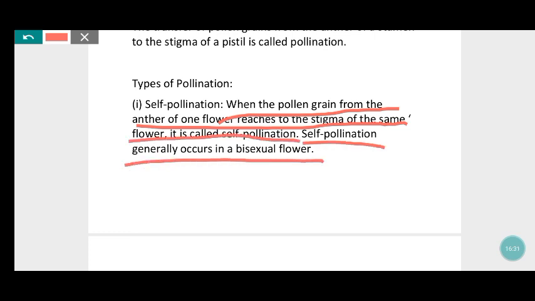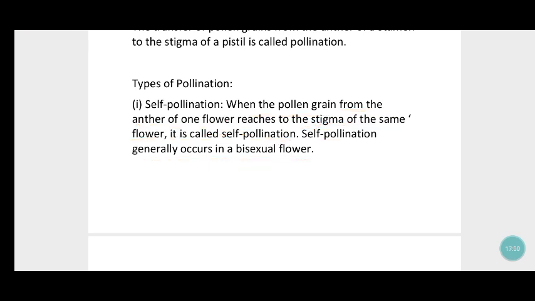Self-pollination generally occurs only in bisexual flowers.